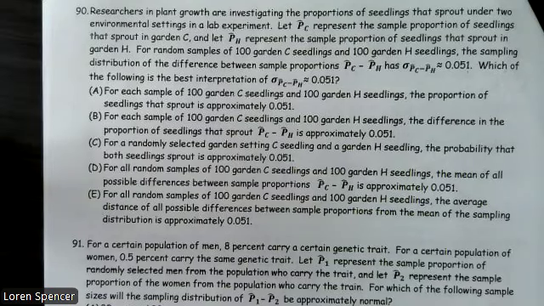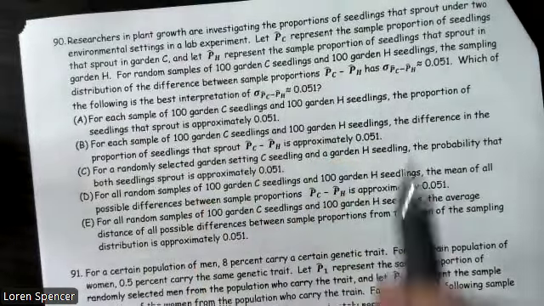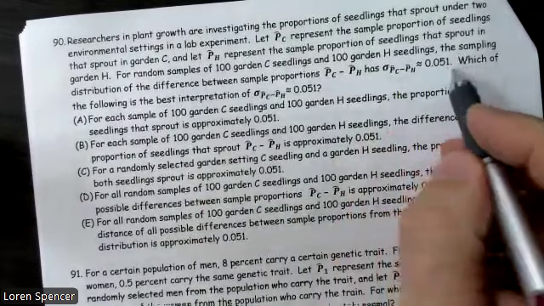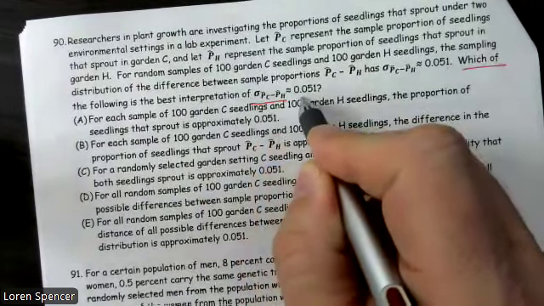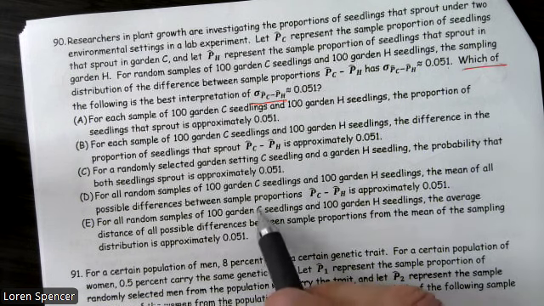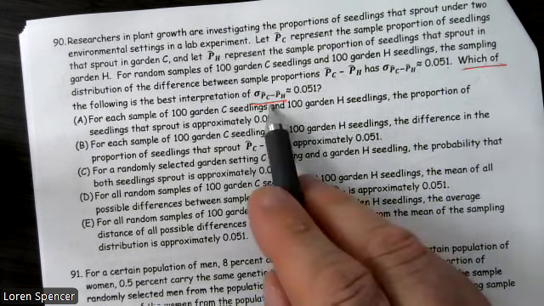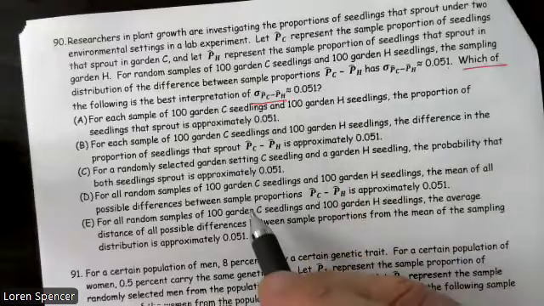All right, so there's a whole lot of this to read. And as opposed to me reading it all, I'm going to let you read it. I'm going to focus on the answer. So which of the following is the best interpretation of the standard deviation, which is approximately 0.051? Well, remember, we're taking a difference. And the standard deviation is really the average of the differences. So for all random samples, and the reason I say for all is because we're talking about the population, because we're making estimates about the population.